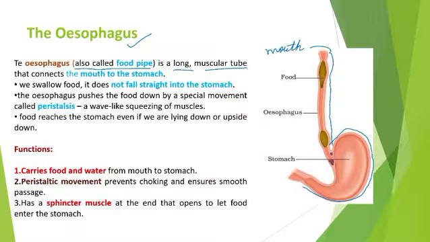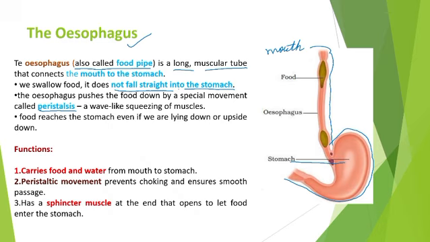See, this is our stomach, right? When we swallow food, it does not fall straight into the stomach. Got it? With the help of this esophagus, food passes from the mouth and goes down into the stomach by peristalsis.